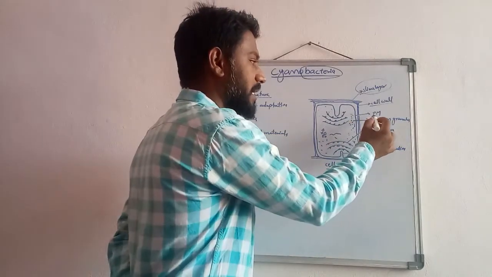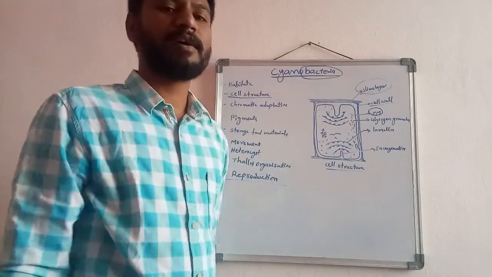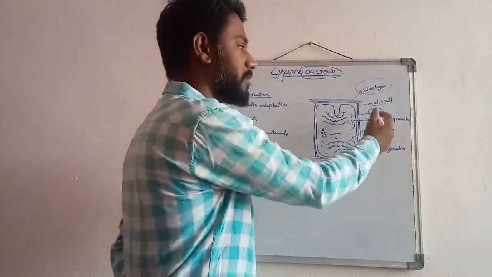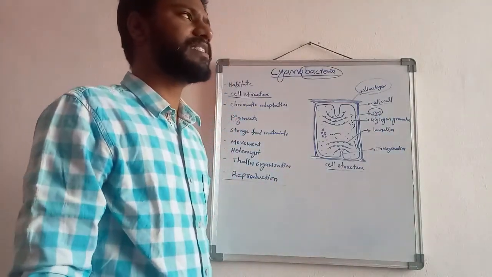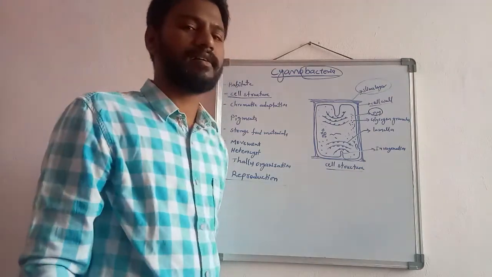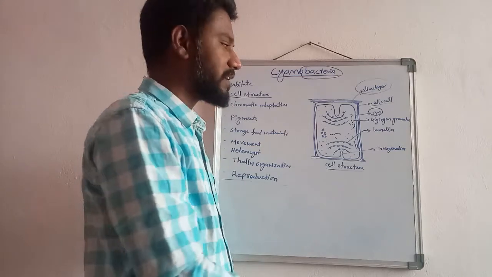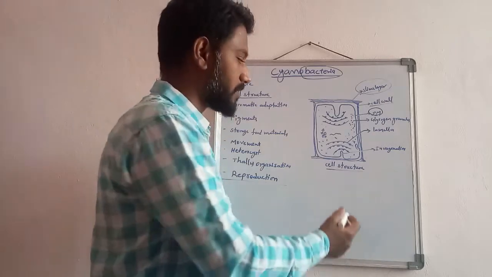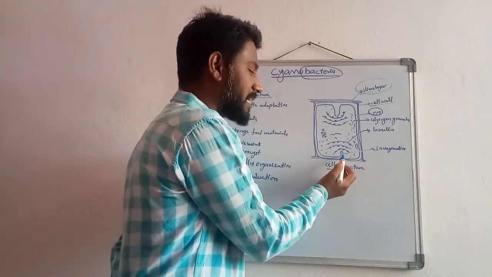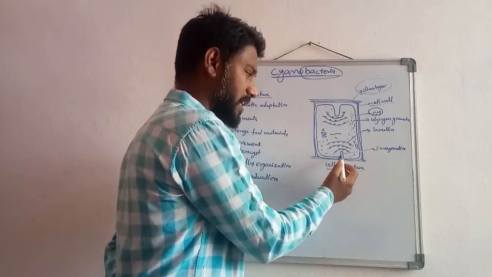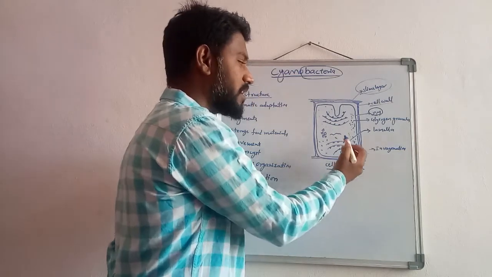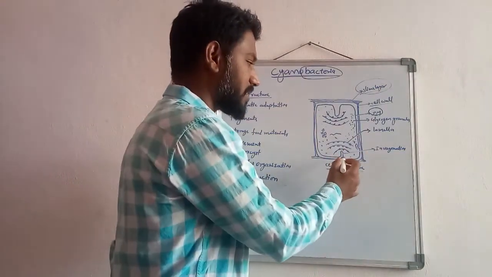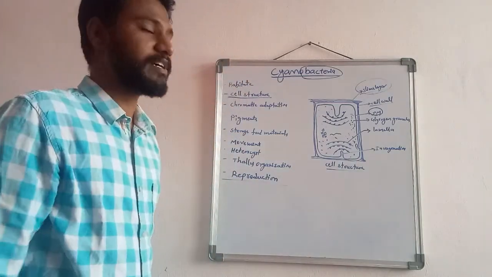Then follows the lower layer, which is the plasma membrane. The plasma membrane maintains the physiological activity, and it is a semi-permeable membrane. The plasma membrane shows an important character in the cyanophycean members. Why? Because the plasma membrane shows invaginations. That means at some intervals the plasma membrane invaginates towards the lower side of the cytoplasm. So these invaginations are made by the plasma membrane.